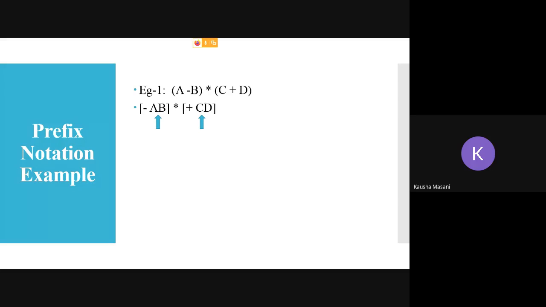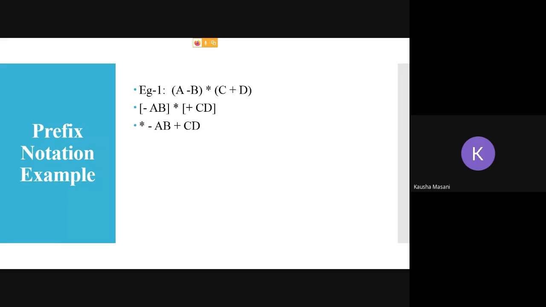After evaluating the brackets, the results are shown by arrows. So minus AB star plus CD. Minus AB is my one operand, star is the operator, plus CD is my other operand. When I further evaluate, the result is star minus AB plus CD.